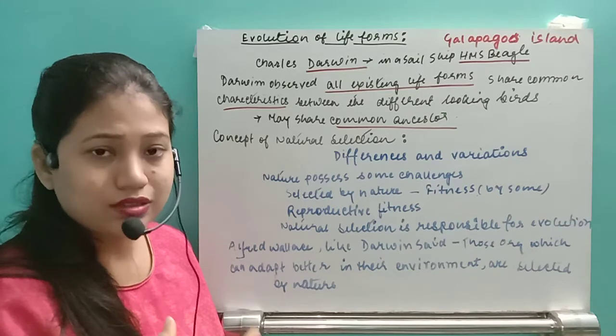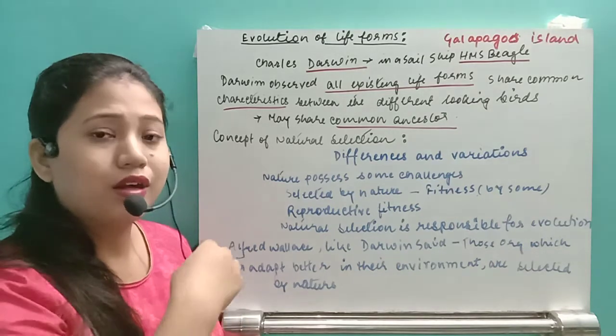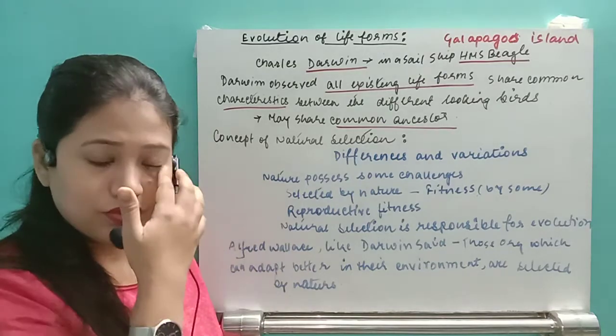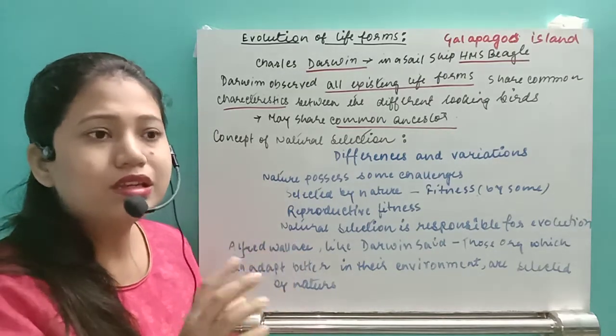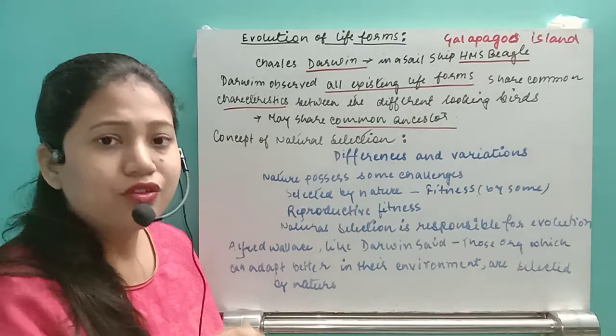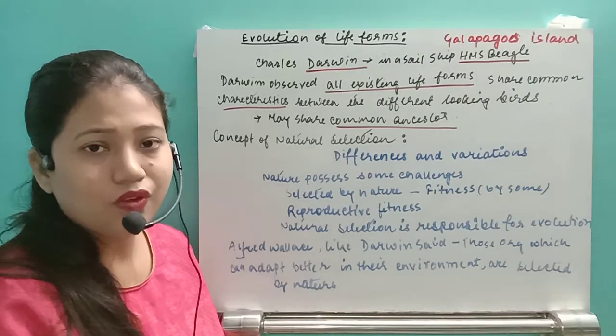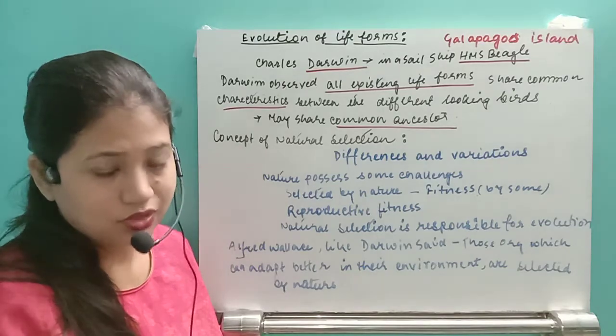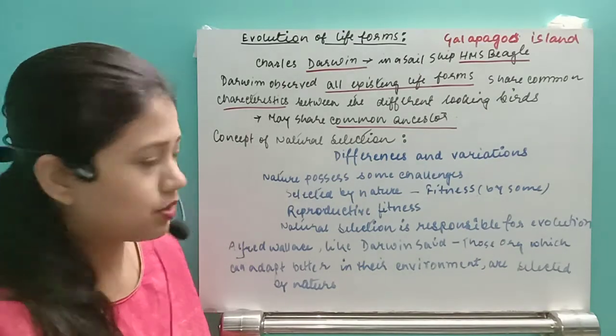If a bird population separated in an earlier period of time, then obviously they will have few similarities. And if they separated recently and formed two species, then obviously they are going to have more common characteristics. So this is also an important point.